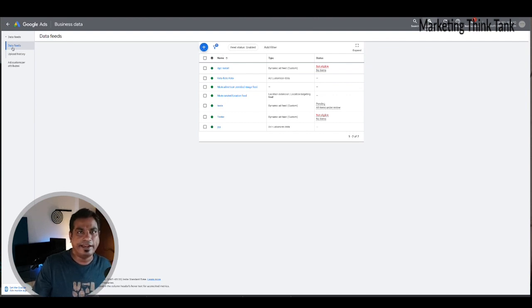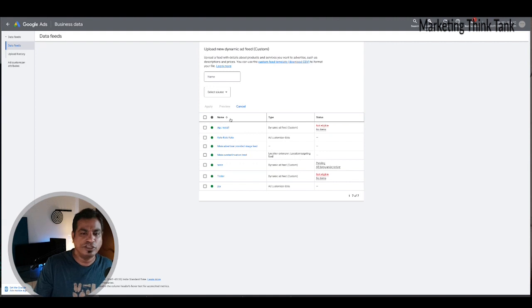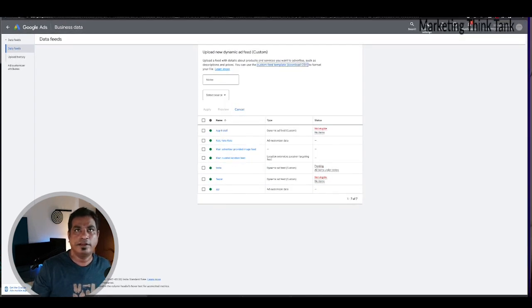You see this is already add data feed. So I'm just going to create a new data feed. This is not ad customizer data. This is not page feed. I am going to need a dynamic ad feed. So I'm just going to do that. And you can choose it for any pre-existing industries if you want, or you can simply come to custom and start from scratch. And if you have no idea of how the feed should be, what format it should be, what you could do is download a custom feed template that Google gives you and open that template. I'm just going to drag it down so that you can see it better.